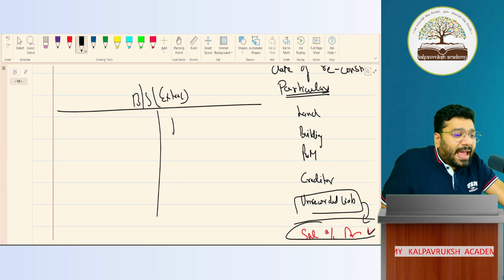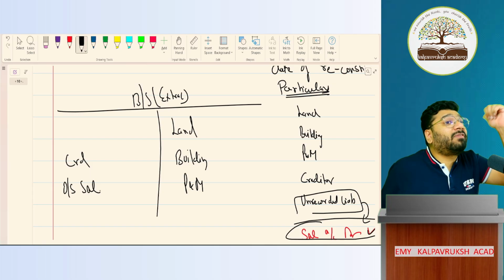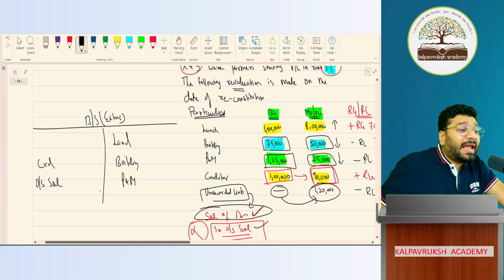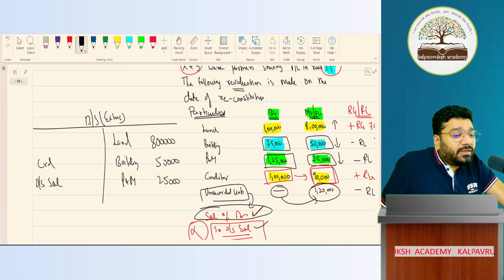Tell me, people: land, building, plant and machinery, creditor, outstanding salary. All this is reflecting at what value? Tell me the value one by one. Land, how much? Are you sure? Or will 1 lakh come? Sir, we did revaluation. We changed the value of the land. How much? 8 lakhs. Oh my God. Next, building, 50,000. Plant and machinery, 25,000. Creditor, 90,000. Outstanding salary, Shanku, 2 punches already given to you.